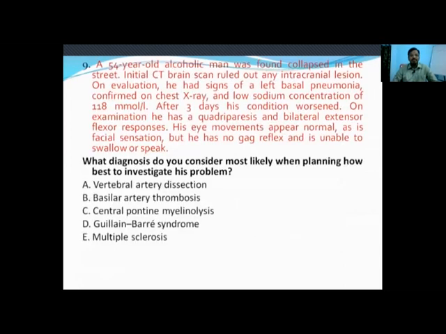The next question. A 54-year-old alcoholic man was found collapsed in the street. Initial CT brain scan ruled out any intracranial lesion. On evaluation, he had signs of left basal pneumonia confirmed on the chest X-ray and a low sodium concentration of 118. After 3 days, his condition worsened. On examination, he developed quadriparesis and bilateral extensor plantar responses. His eye movements appear normal, as is the facial sensation, but he has no gag reflex and is unable to swallow or speak. What diagnosis do you consider most likely when planning how best to investigate his problem? Okay, so this is a very interesting question.